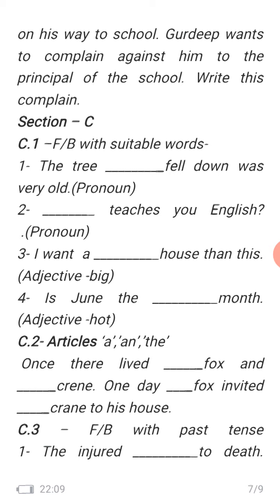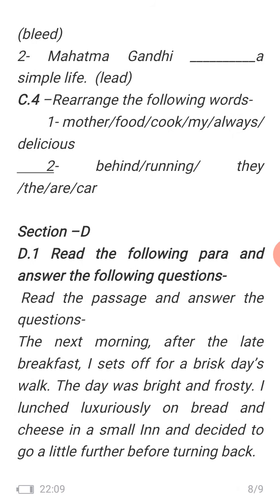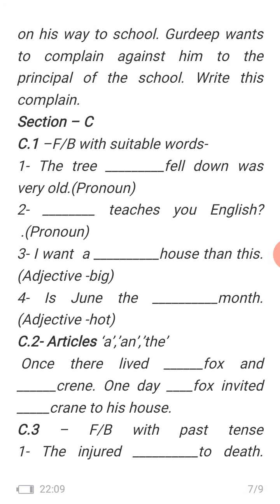Next, fill in the blanks with the past tense. Here you will fill in the verb forms. Which one is the verb? The injured blank to death. Here, what will be the answer? The past tense. Verbs are the action words; the words that show an action are verbs.